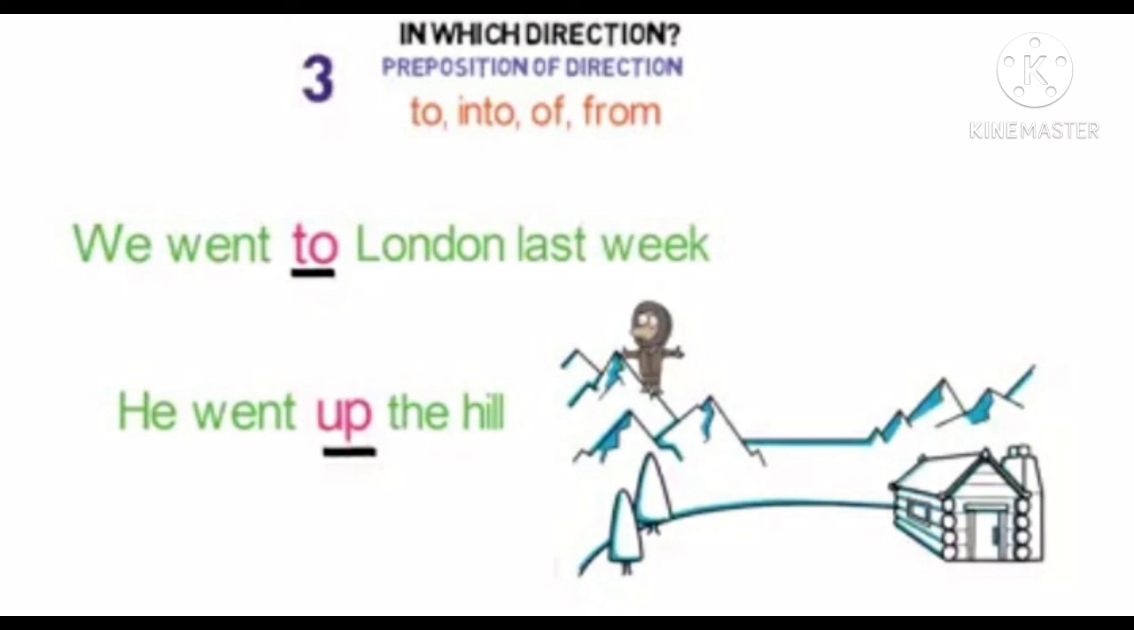Next, he went up the hill. Here, up describes in which direction he went. So up is a linking word. Remember, these prepositions provide in which direction the thing is with respect to the other. So these are the main three types of preposition.